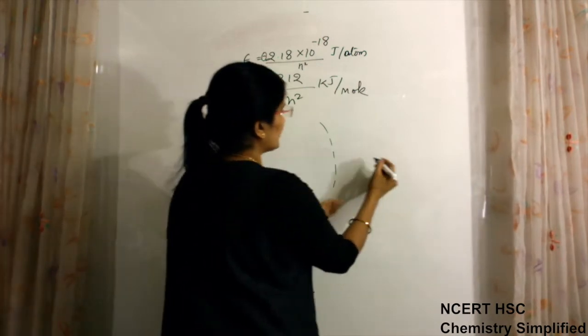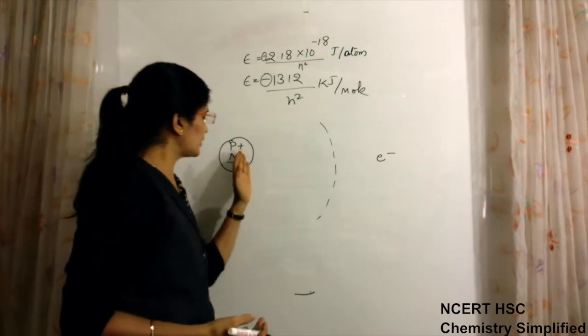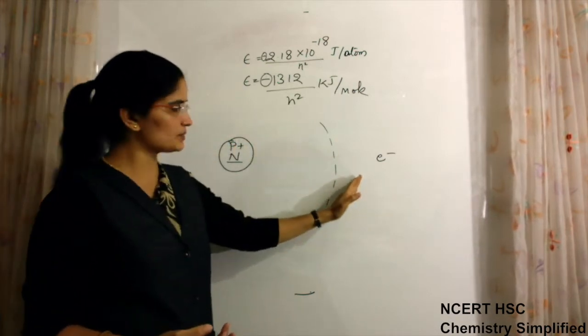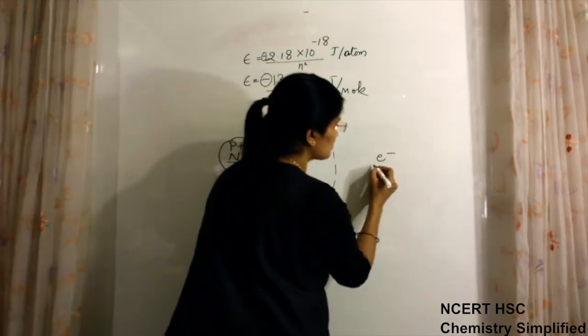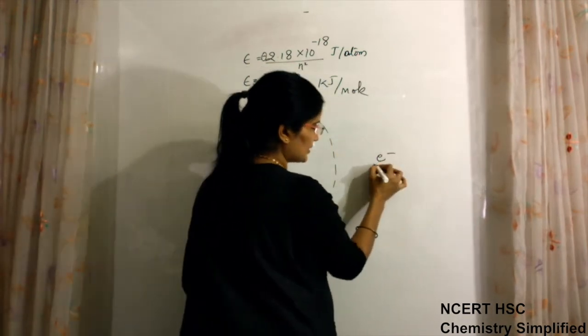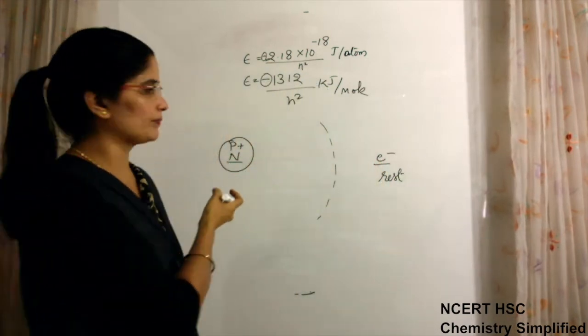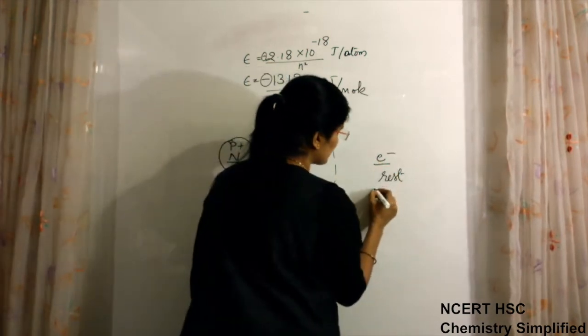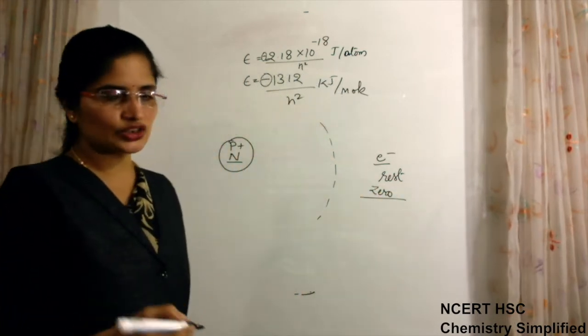If an electron is beyond this sphere, outside where the positive charge spreads, its electric field, then the electron is at rest, it is not attracted by the proton, and the energy of this electron is considered to be zero.